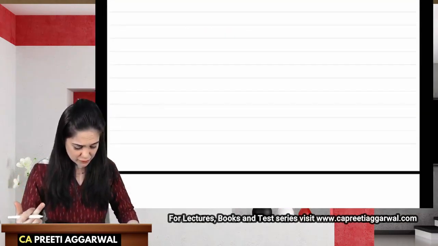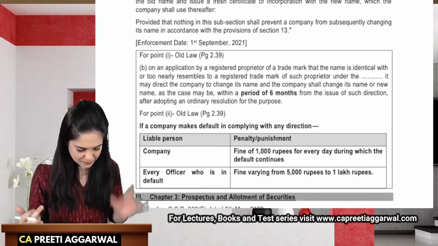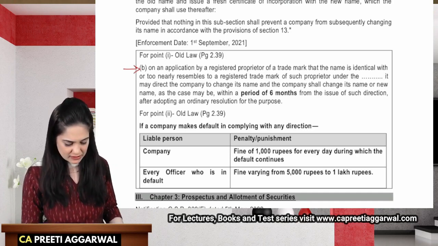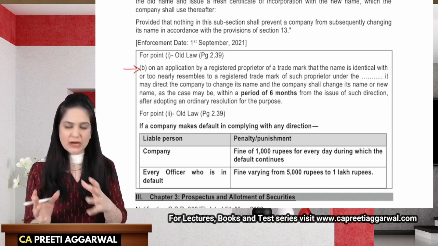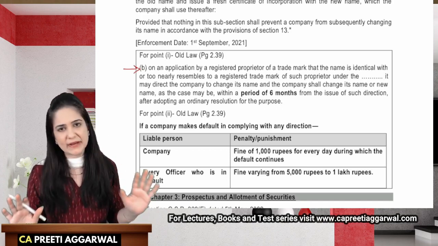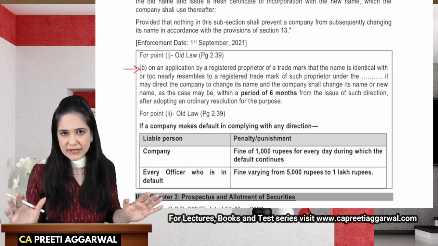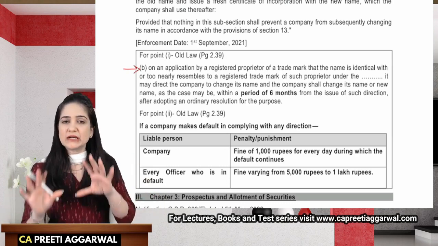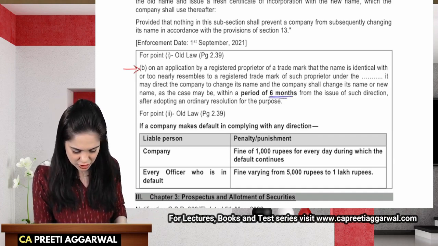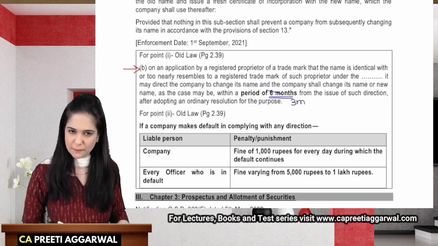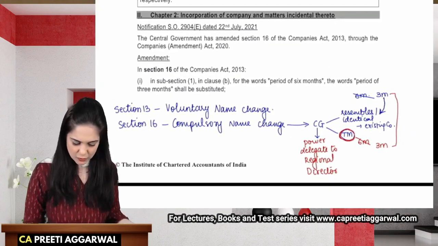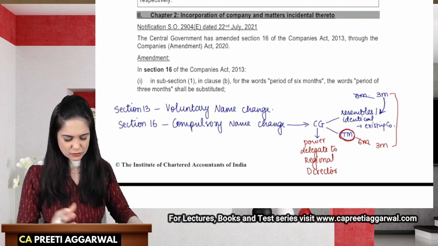The old provisions which you will find in the module are mentioned over here. This is the provision, and if you are referring to the module, you will make the change. On an application by a registered proprietor of a trademark, that the name is identical with... I'm not explaining the provision, it's an old provision, you are already aware of it. I just want you to be aware that this is the amendment, and if you are studying from the module, you may find 6 months. You just have to change this 6 months to 3 months now. All right, so this is the first amendment. In subsection 1, clause B, for the period 6 months, you need to substitute that with 3 months.